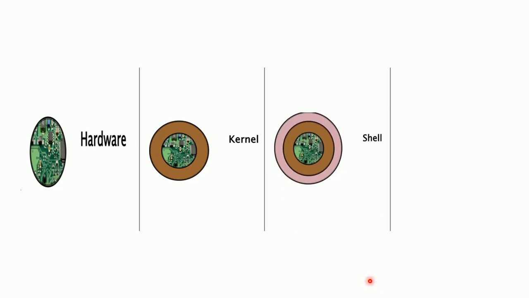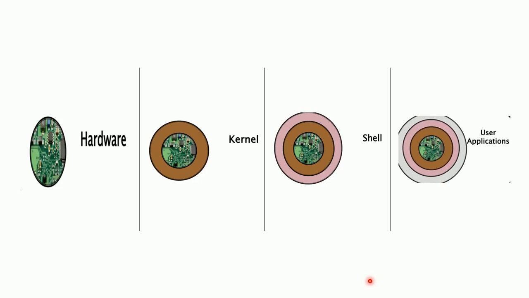Then we have shell. Shell actually acts as an interface between the user and kernel. So when a user logs in, the login program checks the username and password, then starts another program called the shell. The shell is actually a command line interpreter. It interprets the command that the user has typed in an application program, and then it arranges them to be carried out by the kernel. Then we have user application. User applications are computer programs designed to perform a group of coordinated functions, tasks, or activities related to user interests.